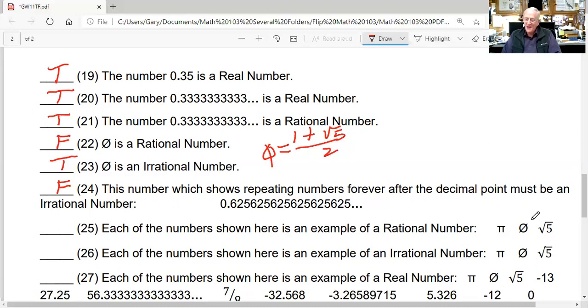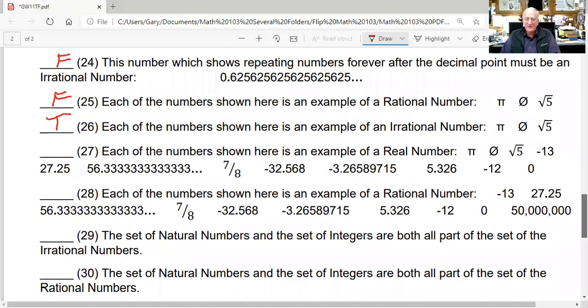Guess what? None of these numbers are rational numbers. They're all three irrational numbers. So that is false. Each of the numbers shown here is an example of an irrational number. Well, that's the exact kind of opposite of what we looked at in 25. So we know that's true.